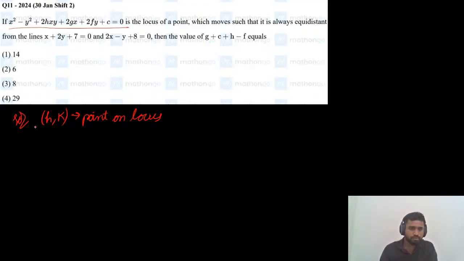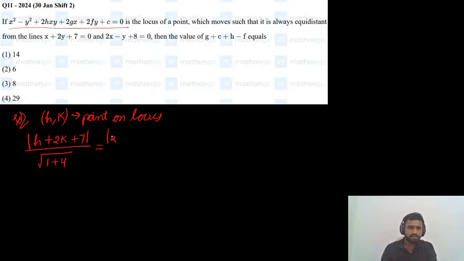Since it is equidistant from these two lines, we can make the distance of this point from the two lines equal. So modulus of ax1, which is h, plus by1, modulus of ax1 plus by1 plus c, divided by square root of a square plus b square, which is nothing but 1 plus 2 square, which is root 5, equals again modulus of